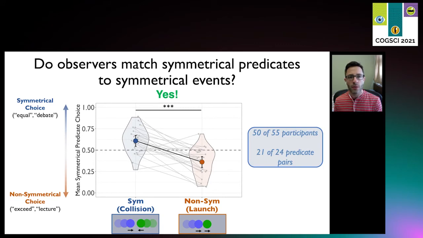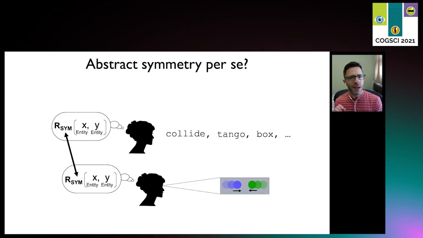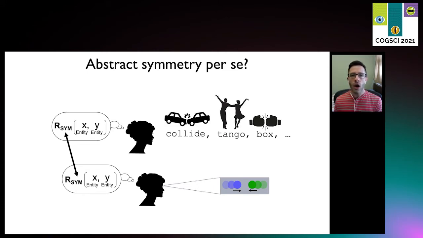And I'll note this effect was remarkably robust. Almost every participant and pair of predicates showed this effect. Now we're suggesting this correspondence is at an abstract level of symmetry, but many symmetrical events just look visually symmetric, like collide, tango, and box. Are we just observing a match between what these situations look like and the visual stimuli? So we asked whether the matching effect was driven only by the concrete symmetrical predicates.